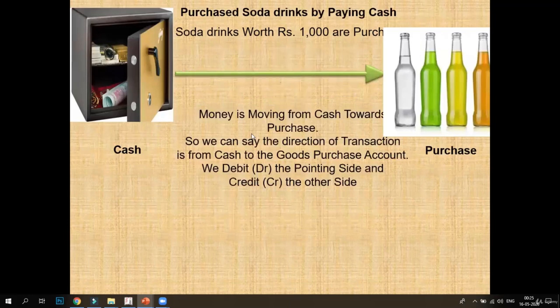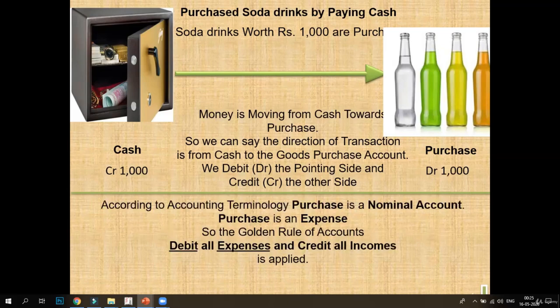Now my second transaction is the company purchased soda drinks by paying cash. So here cash is going, the real account is decreasing, and my purchase account, that is my expense account, is coming in. For expense, here it is a nominal account, and the nominal account will be debited. The cash is going out, so this will be credited as this belongs to the real account.